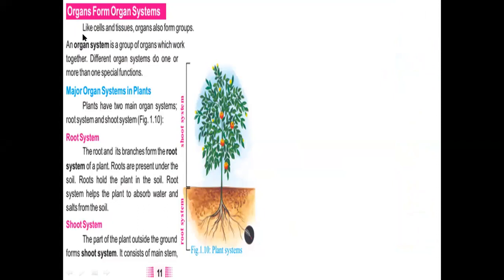Dear students, recall your previous lecture that we have studied that cells form tissues, tissues form organs, and now we will see organs form organ systems. If you see here, like cells and tissues, organs also form groups. An organ system is a group of organs which work together. Different organ systems do one or more than one special functions.